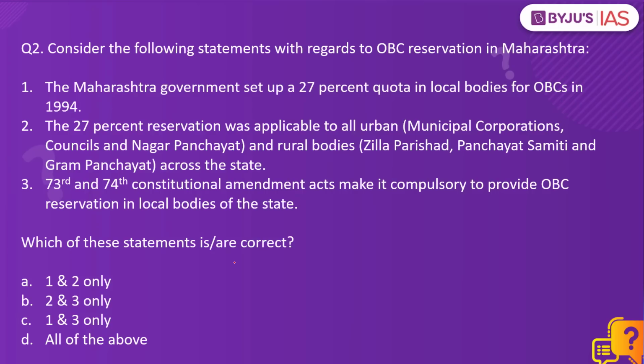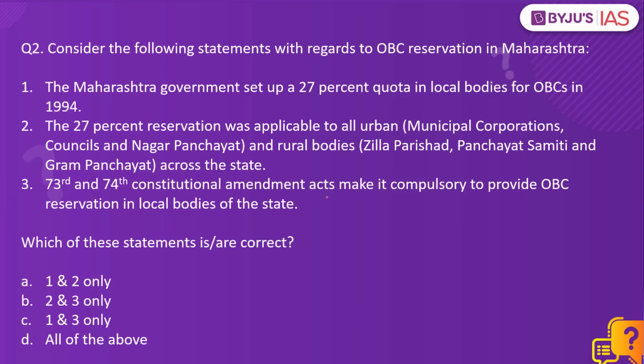Question number 2. Consider the following statements with regards to OBC reservation in Maharashtra. Number 1. The Maharashtra government set up a 27% quota in local bodies for the OBCs in 1994. Second, the 27% reservation was applicable to all urban and rural bodies across the state. Third, 73rd and 74th Amendment Acts make it compulsory to provide OBC reservation in local bodies of the states. Which of these is or are correct?